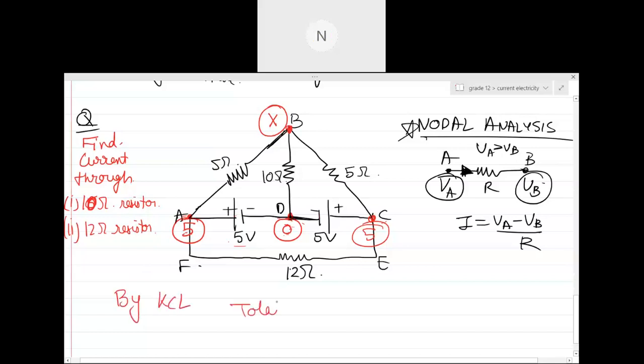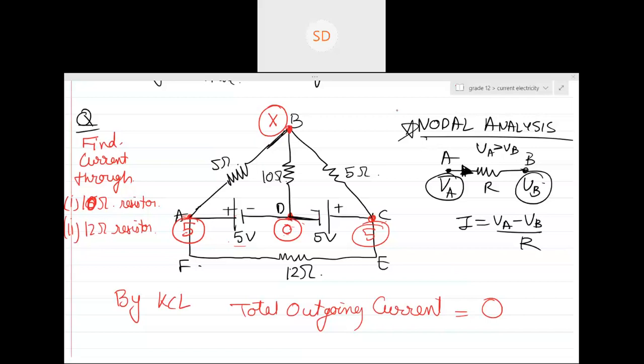The total outgoing current should be zero. Do you know the direction of current in any branch? No positive, no negative, nothing. I told you this particular thing: whenever you apply KCL, total outgoing current equals 0. You don't need to guess the direction of current. It's one and the same thing, right? So if you don't know the direction of the current, then you can apply this directly.